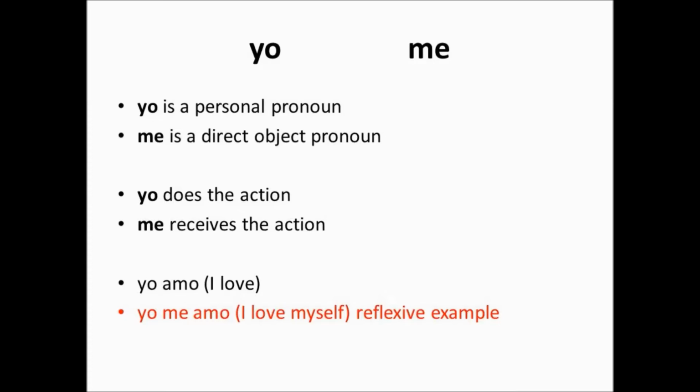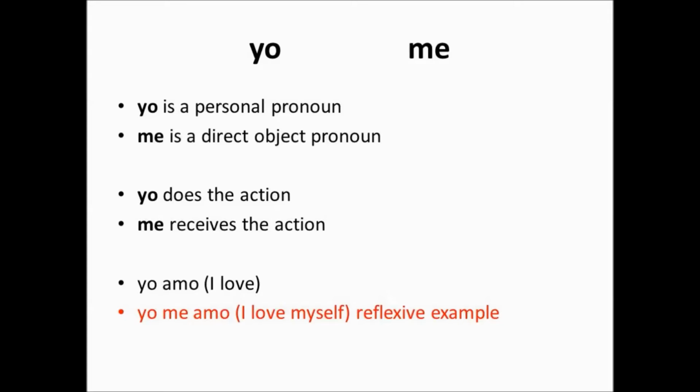So first, we're going to pick the personal pronoun yo. Now we're going to pick the direct object pronoun me. Yo is what does the action. This is what you'll conjugate the verb for, because yo is the one doing. Me is the one that receives the action. There won't be any conjugation for this one. Something is happening to me.